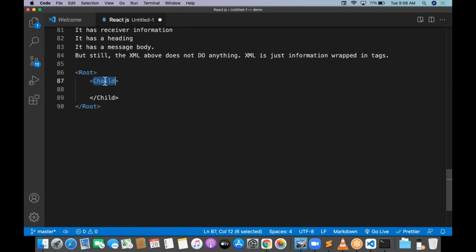What is the spelling of child? CHILD. Good. Okay, so that is a child tag. Inside this, some subchild. Subchild. And one more tag we are going to be making here.